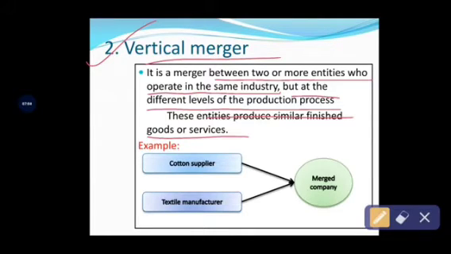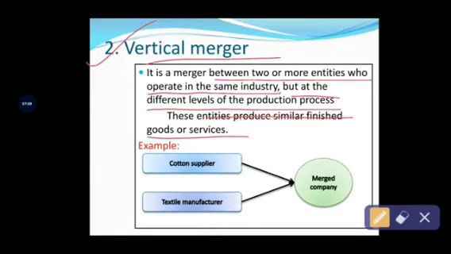See, a vertical merger is the combination of two or more business organizations. These business organizations are related to the same industries. Even though they are related to the same industries, they are following different production processes in their production. Okay, so both organizations will produce similar types of semi-finished goods and finished goods and services for their customers.